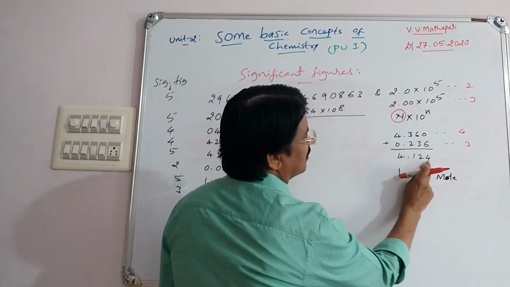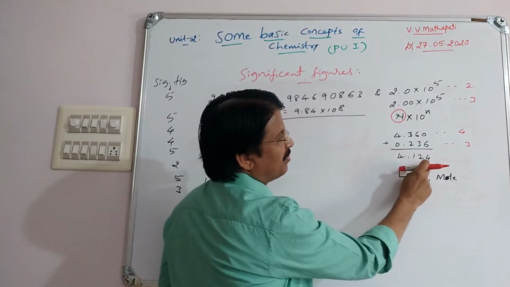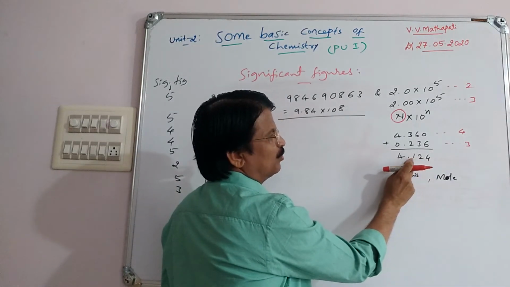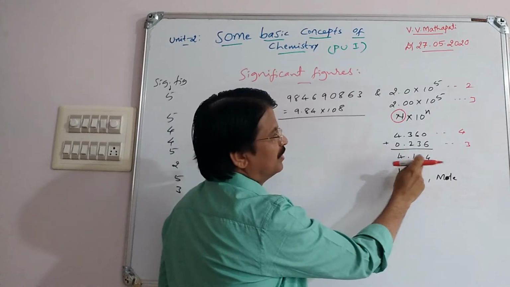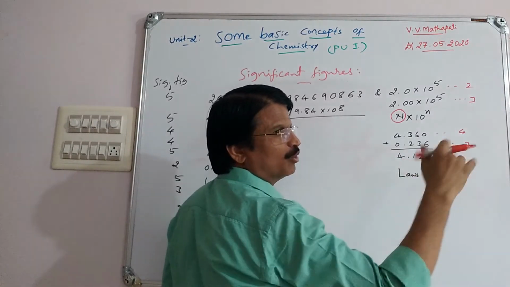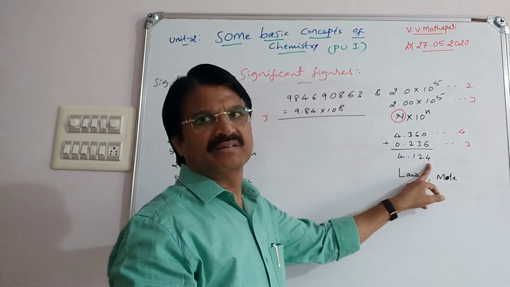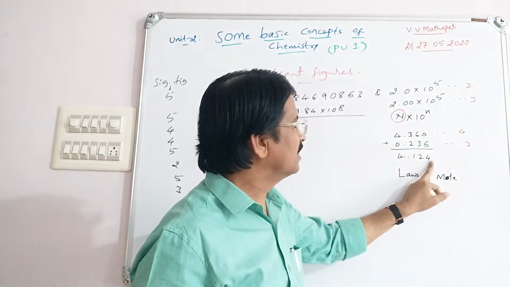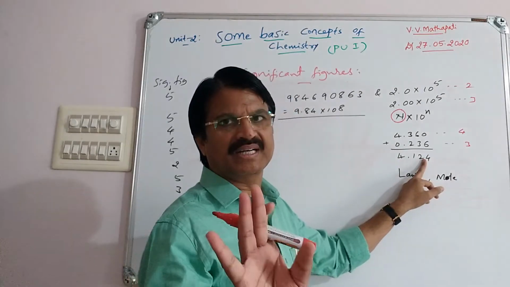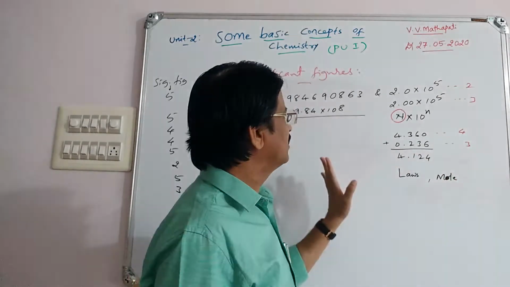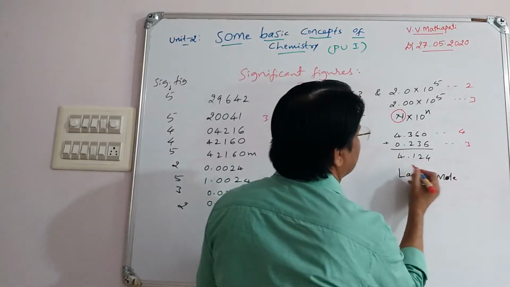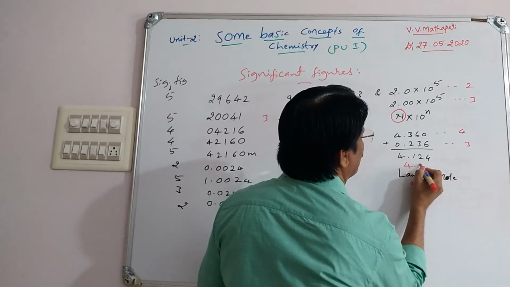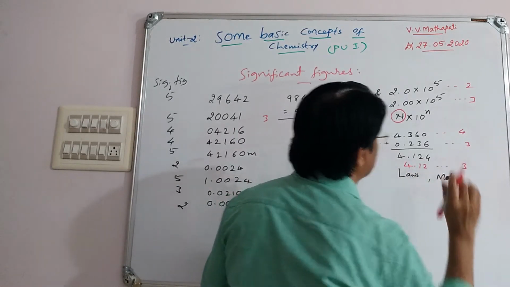Next, if it is more than 5, if it is 6, 2, 6, then convert to 1, 3. 2, 7, convert to 1, 3. Means if more than 5, the preceding number is raised by 1 unit. If less than 5, the preceding number is retained. Like this you have to write, and therefore its value is 4.12 and significant figures are 3.